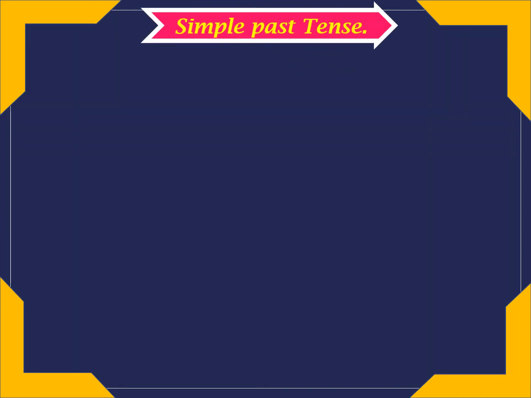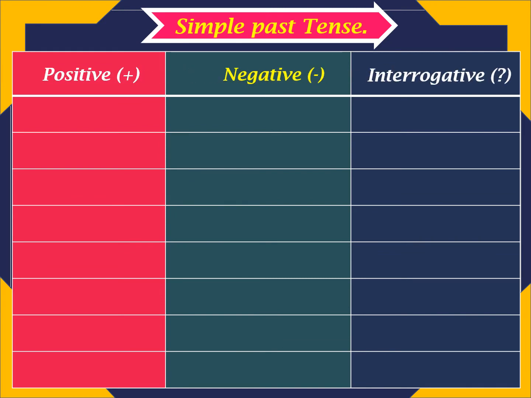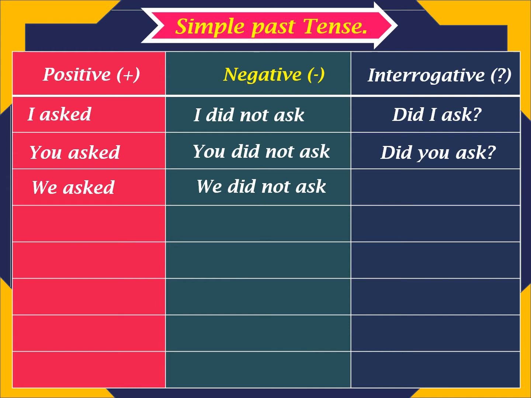The simple past tense. Let's see how to frame a positive sentence, a negative sentence and an interrogative sentence. Now I have taken the verb asked here. I asked, I did not ask, did I ask? You asked, you did not ask, did you ask? We asked, we did not ask, did we ask?